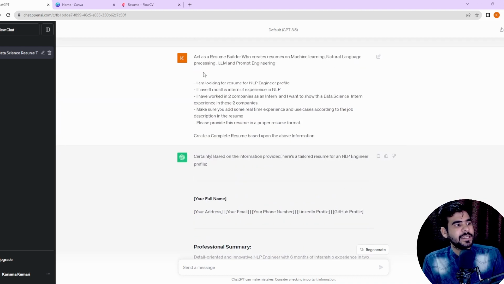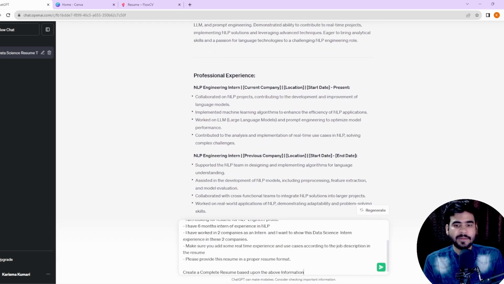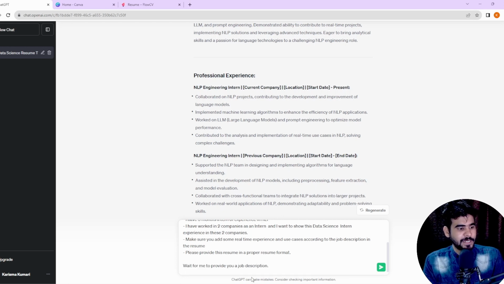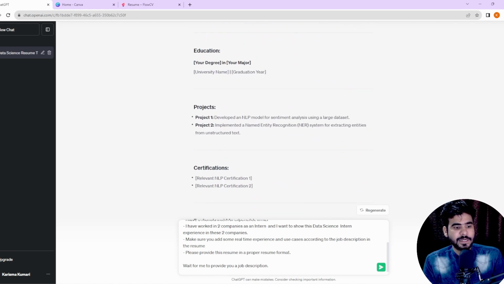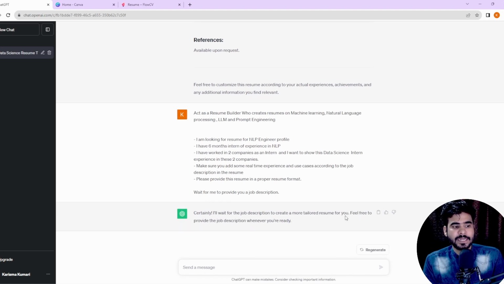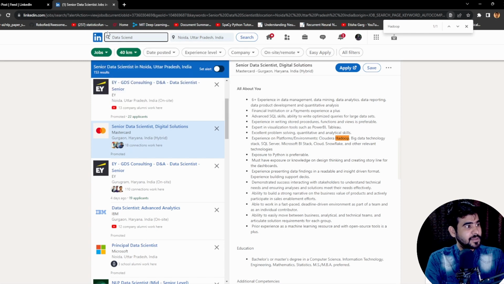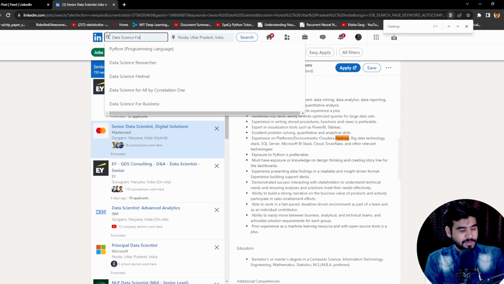Again, let's say if you are a fresher and you want to build a resume based upon the JD for a fresher. In this case, again we can copy this complete prompt and do the modification in our last line. In the last line we can write: wait for me to provide you a complete job description. Now let me press the enter button. Now go down. Now you can see: wait for the job description to create a more tailored resume for you. Now in this case, again we can go over to LinkedIn, where we can find a data science fresher.